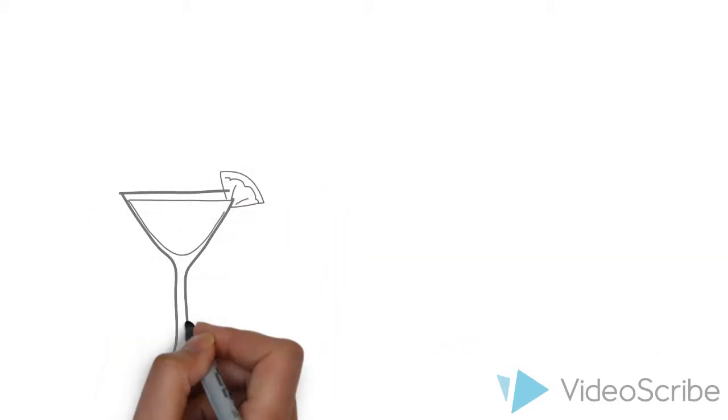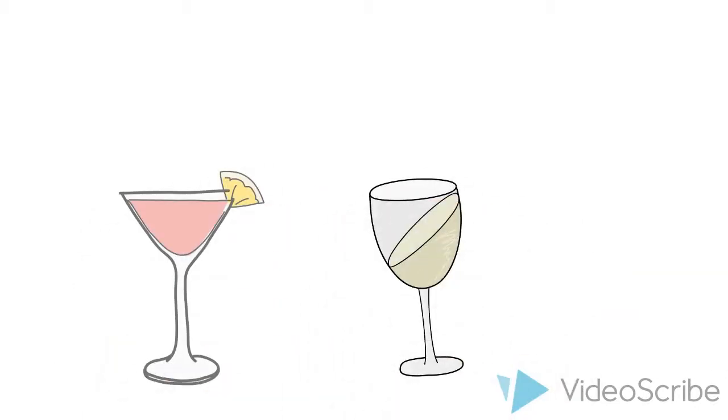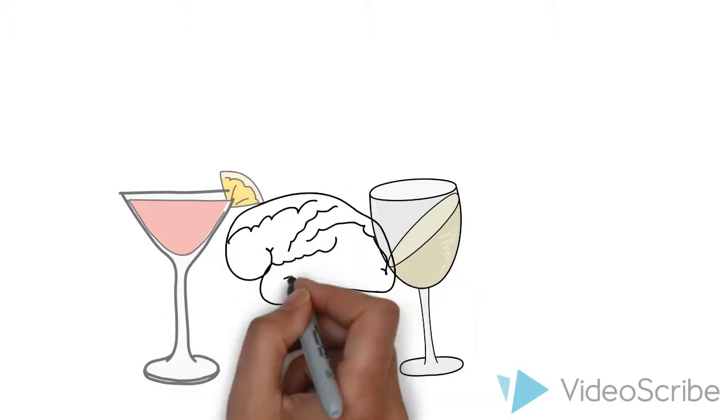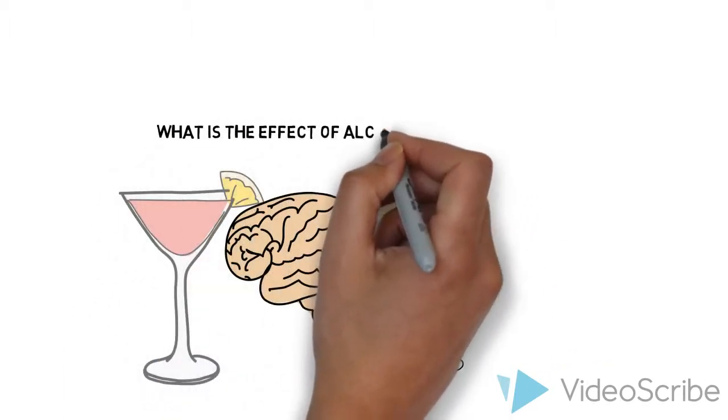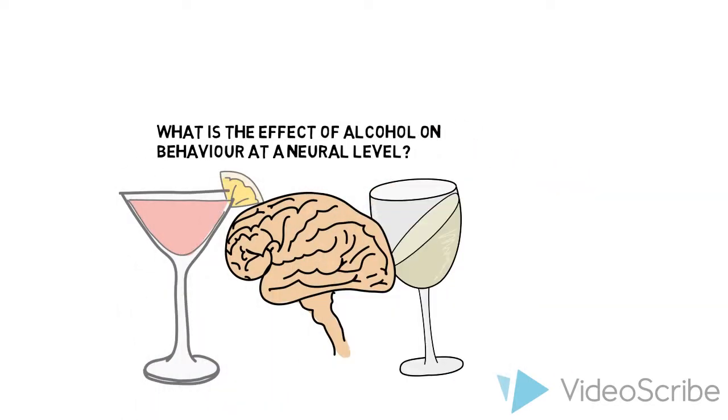Alcohol plays a large role in the student life and culture of Queen's University, but do students really understand what alcohol is doing to their brains at a neural level? Here we will explore how ethanol, more commonly known as alcohol, affects the neurotransmitters GABA, glutamate, and dopamine.